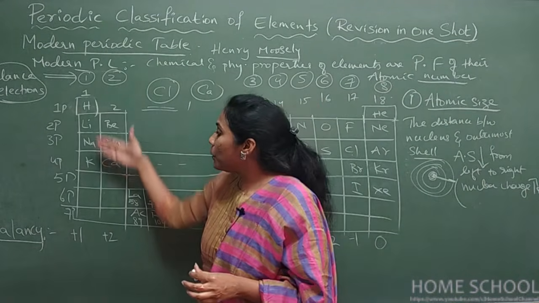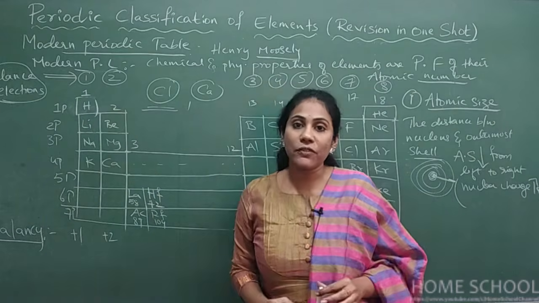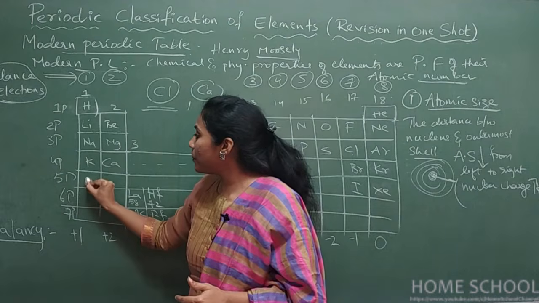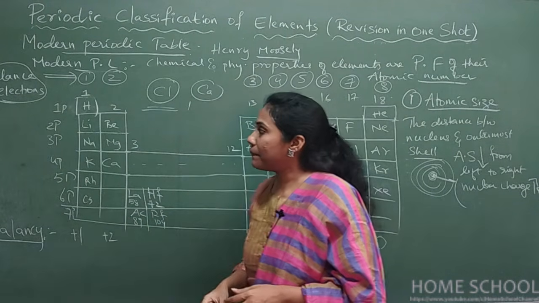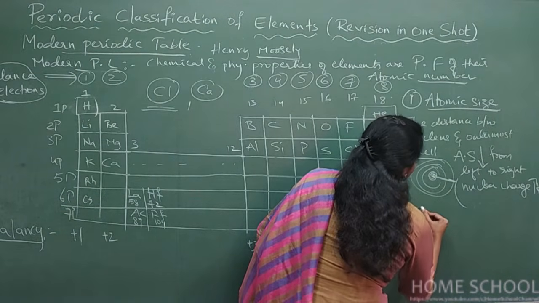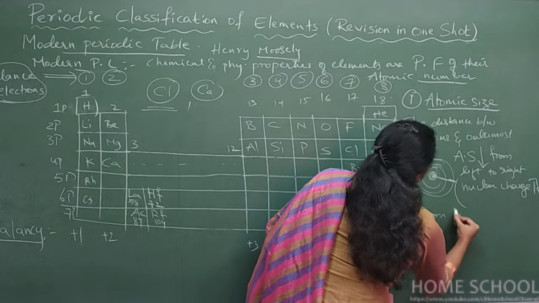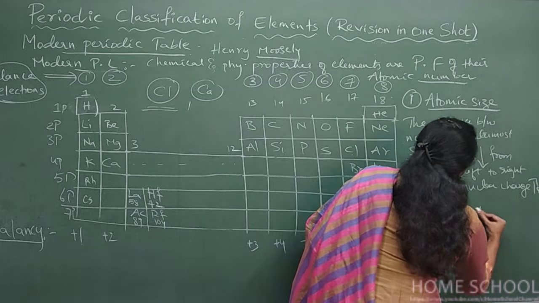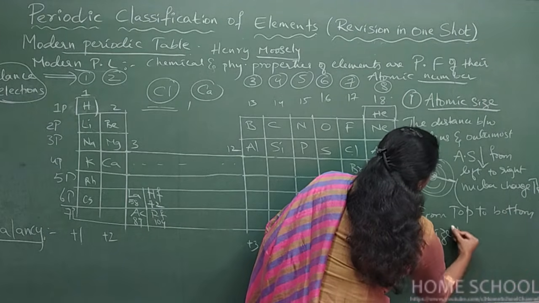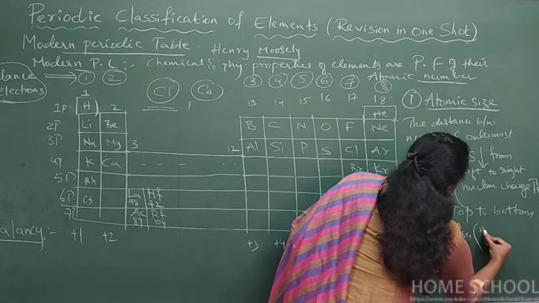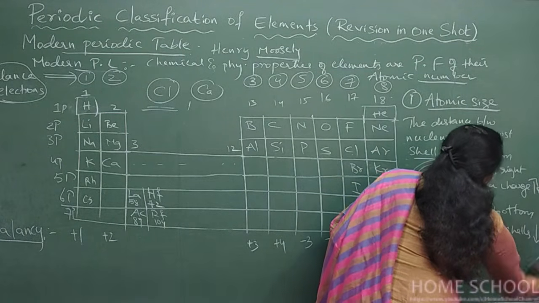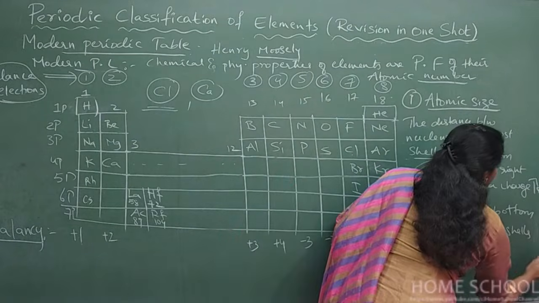And now from top to bottom in a group, what will happen to the size? When you go from lithium to sodium, sodium to potassium, potassium to rubidium, rubidium to cesium, what will happen? Size always increases. Okay, so another point is that from top to bottom, size increases. The reason is that the number of shells increases.